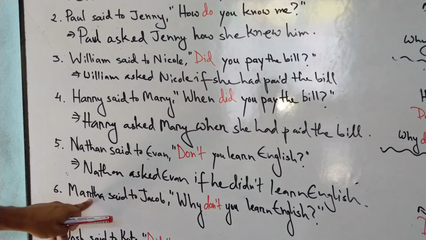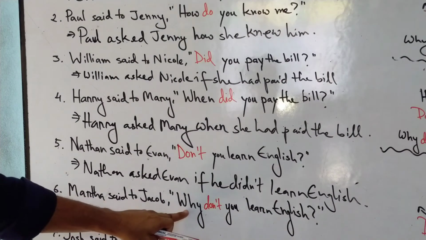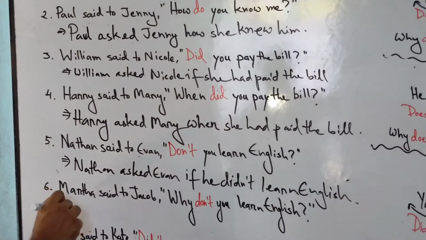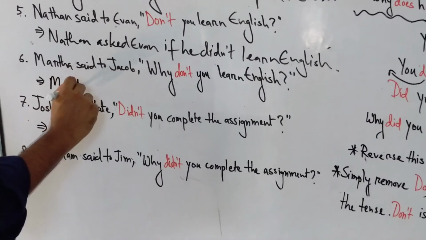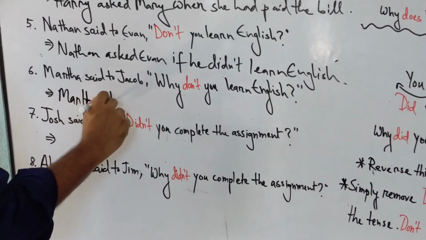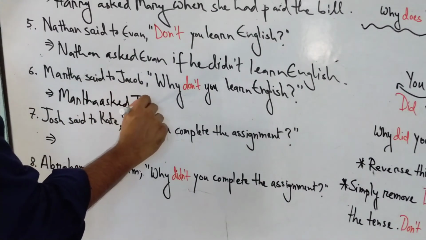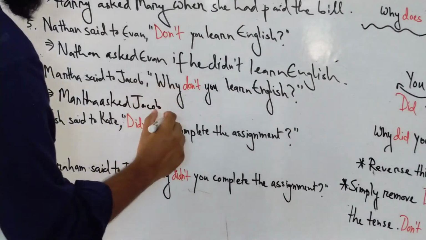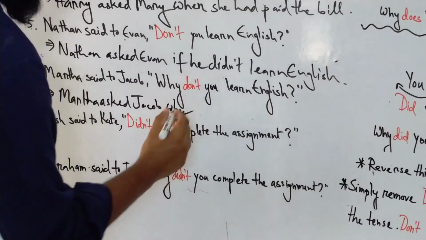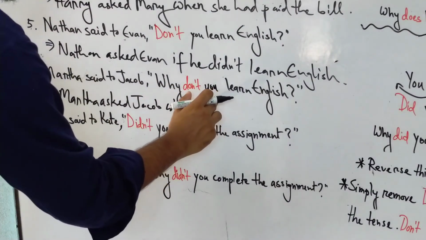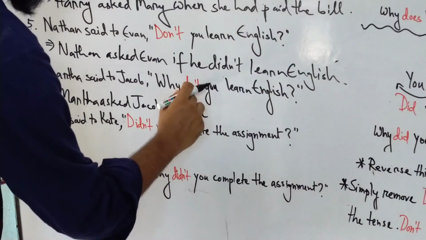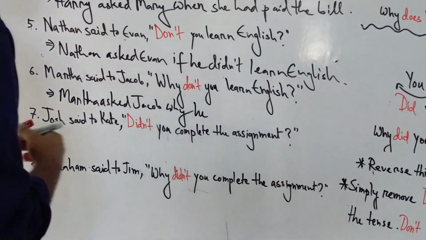The next question says, Martha said to Jacob, "Why don't you learn English?" So we're going to write Martha asked Jacob, and put the WH word again. Why? Jacob is a male, so we're going to write why he, and don't becomes didn't.